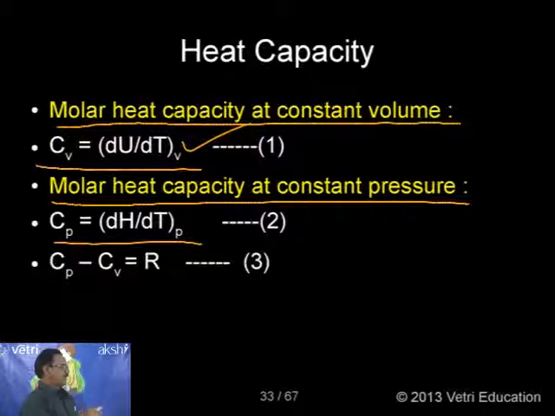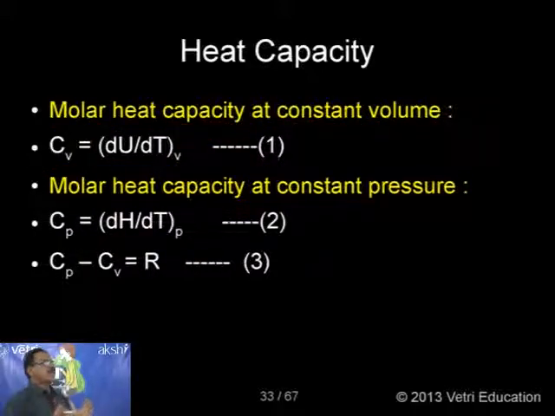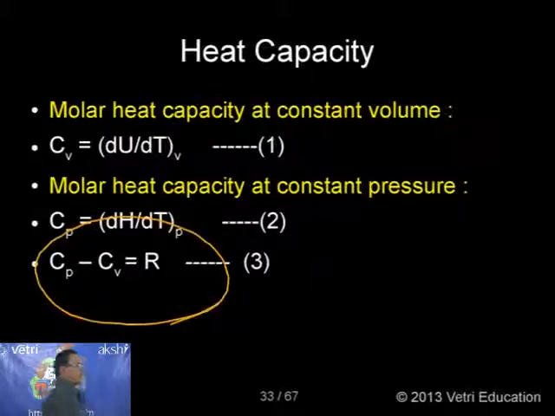dH is the change in enthalpy and dU the change in internal energy, which we have already discussed. So the molar heat capacity measured at constant pressure is represented by Cp, and Cp is nothing but the change in enthalpy divided by the change in temperature at constant pressure. Now the very interesting information is that we get the universal gas constant from these two values, that is Cp minus Cv equal to R. I could derive this, but it is not required at your level. You must just keep in mind that Cp minus Cv equal to R.